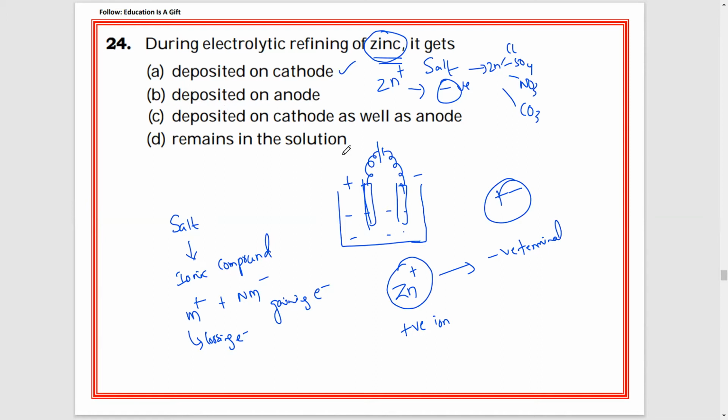Deposited at anode: Zn plus cannot move towards positive, so this will be wrong. Deposited on cathode as well as anode: no, zinc is positive, so it will move only towards negative. Positive will be attracted to negative, negative will be attracted to positive. Remains in the solution? Definitely not, because we are passing electricity with the help of this cell. When electricity is passed, ionization takes place, so ions will be split. Positive ions will move towards negative, negative ions will move towards positive. So the remaining are all wrong. The answer is A, deposited on cathode.